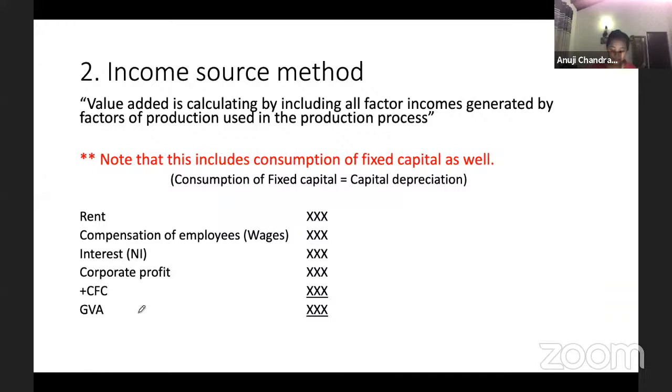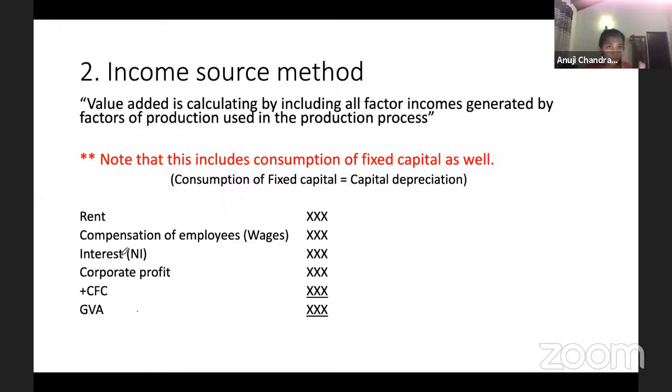Okay. Next approach is the income source approach. In the income source approach, value added is calculated by including all factor incomes that are generated by the factors of production used in the production process. So what are the factor incomes received for the production of goods and services? To produce this, I used my labor, so you take the cost of labor. I used my building, so you take the rent. I used my capital, money, so I get the interest. Then you get the entrepreneurship. I used my skills and my knowledge, so for that, I'm getting a profit.